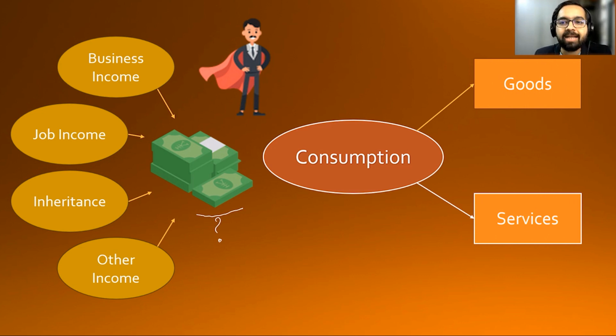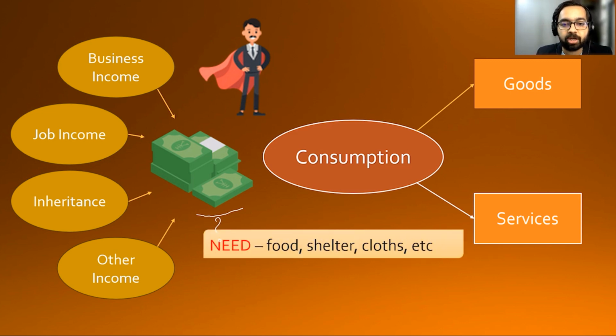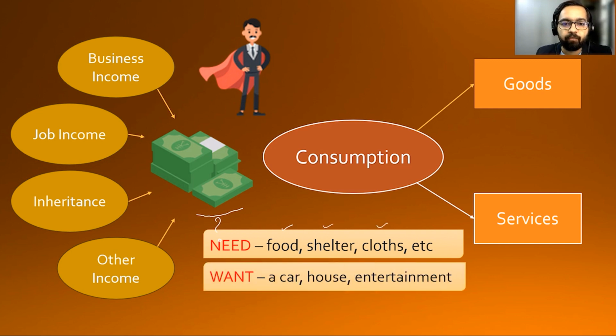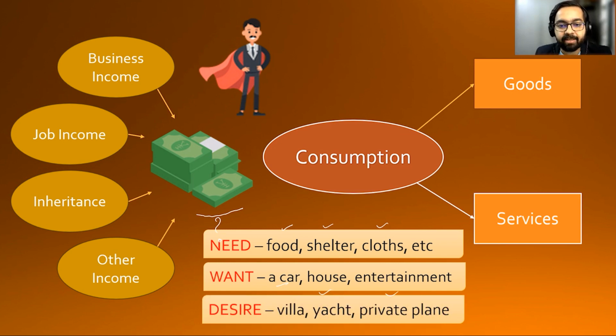Now, what kinds of goods and services can be consumed? They could be categorized under three categories: need, which is food, shelter, clothes, etc.; want, such as a car, house, or entertainment; and desire, which is having a yacht or maybe a private plane.